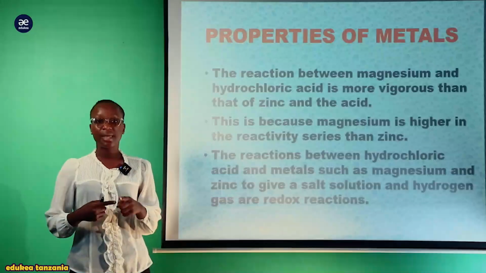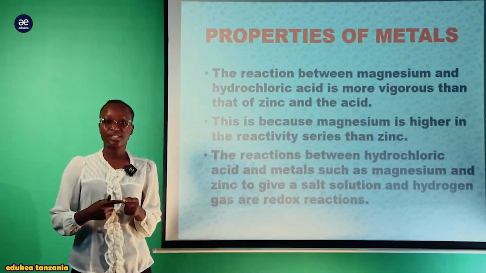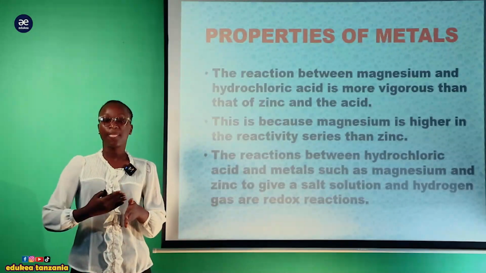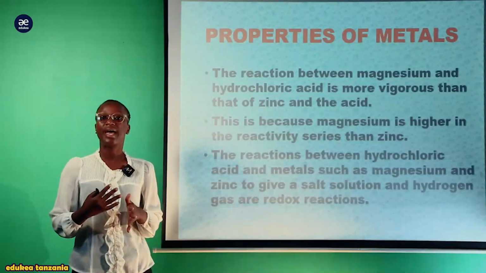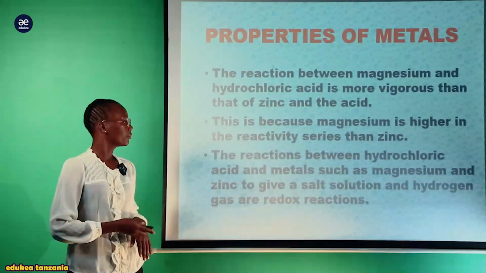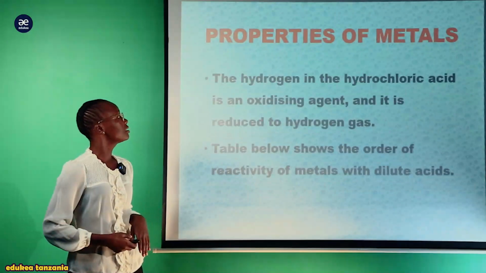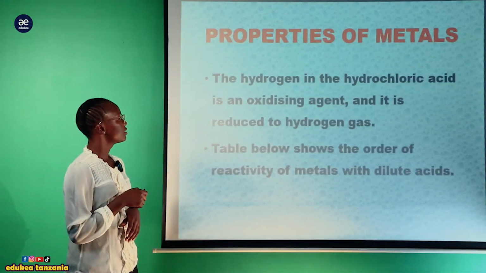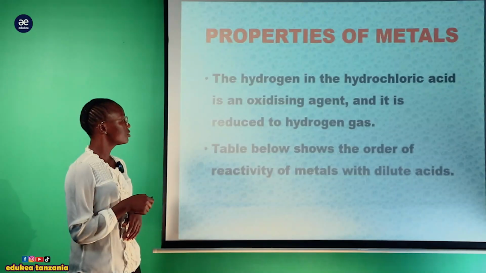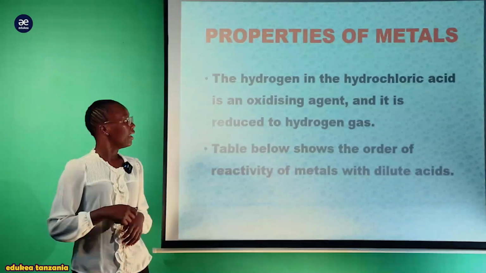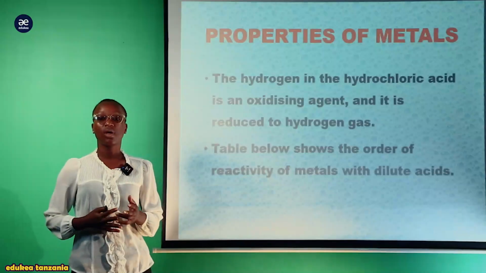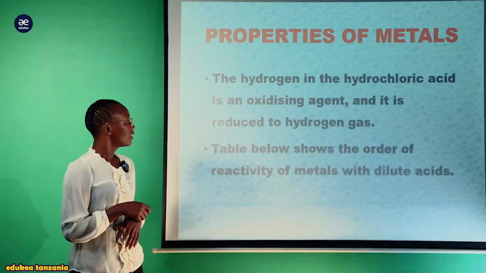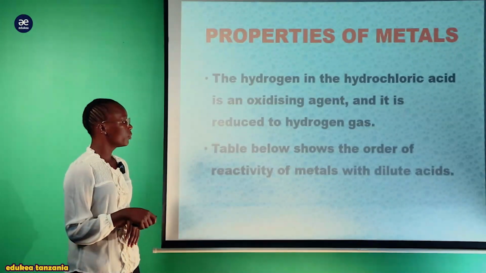Maana yake ni kwamba at the same time the oxidation and reduction they tend to take place simultaneously. Kama reaction ime involve oxidation, at the same time some of the elements zina undergo reduction hapo hapo. Ndio maana amesema kwamba hiyo mechanism ina involve redox reaction. The hydrogen in the hydrochloric acid is an oxidizing agent and it is reduced to hydrogen gas. Kumbe huyu hydrogen mwenyewe ameact as oxidizing agent, kwa hiyo anakuwa reduced. Reaction inayotokea hapa ni reduction. Now the table below shows the order of reactivity of metals with dilute acid.